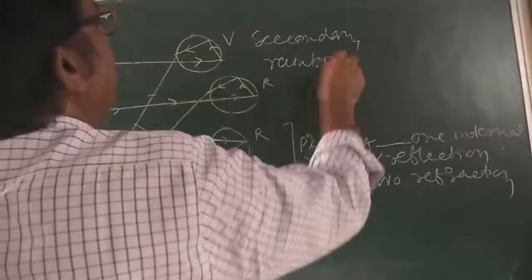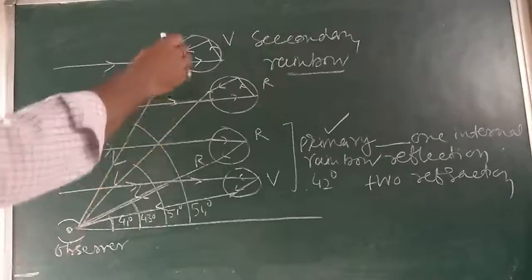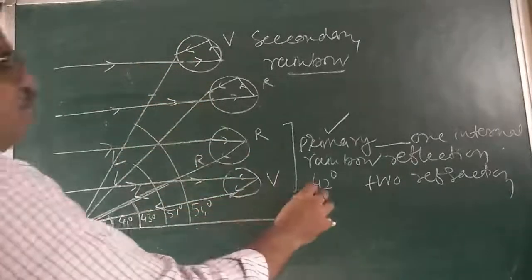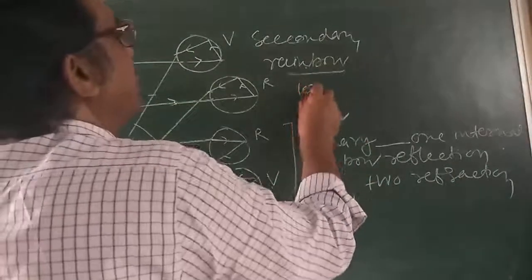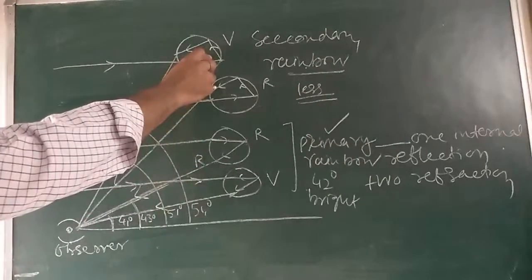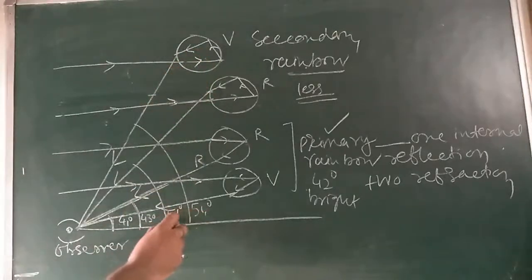What is going on here? In a secondary rainbow, this rainbow is not as bright as that of primary one. This is brighter. It is less bright. It subtended an angle of about 53 degrees. This is the mean of these 51 and 54 at the eye of the observer.